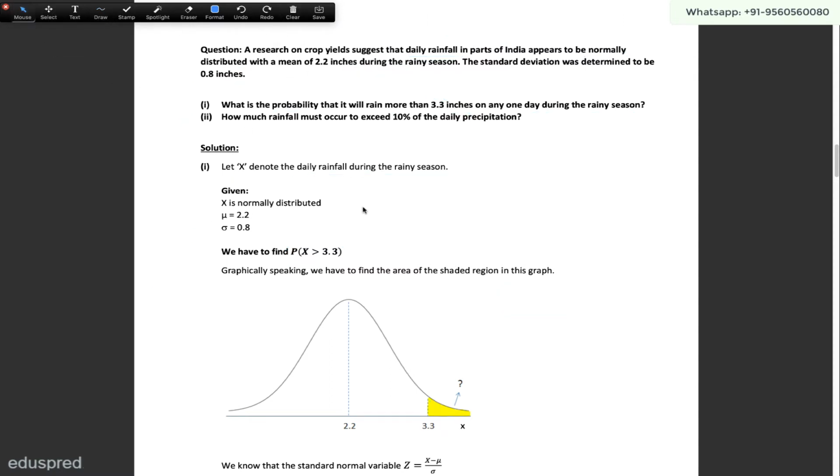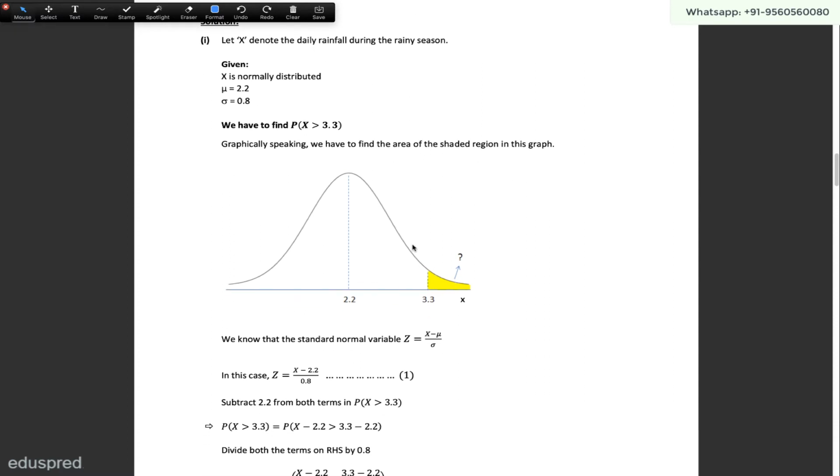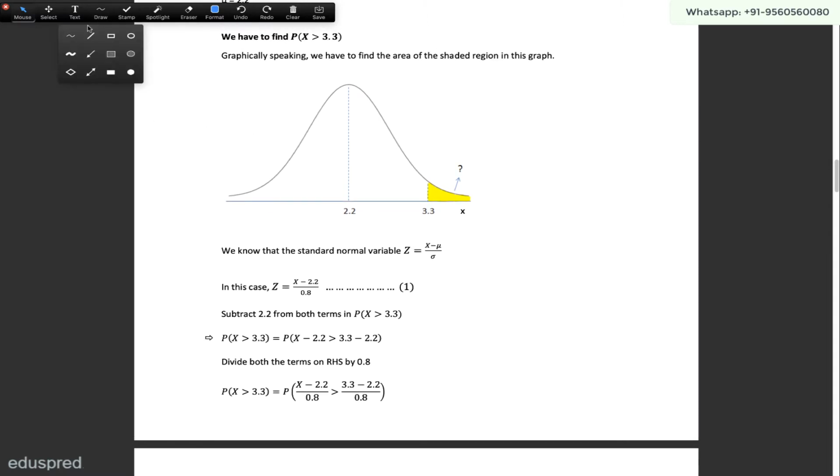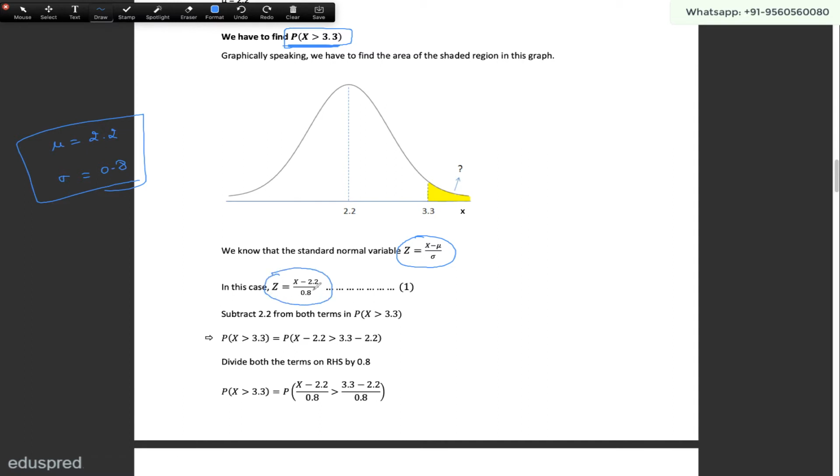Well, we know that x is normally distributed. So we are going to convert this into a standard normal distribution, and then we are going to use the z table to figure out the relevant probability. So let's see how we can do that. Our target is to figure out the probability that x is greater than 3.3. The way z is defined, z is your standard normal random variable. It is equal to x minus the mean value divided by the standard deviation. In this case, the mean is 2.2 and the standard deviation is 0.8, so z is equal to (x minus 2.2) divided by 0.8.